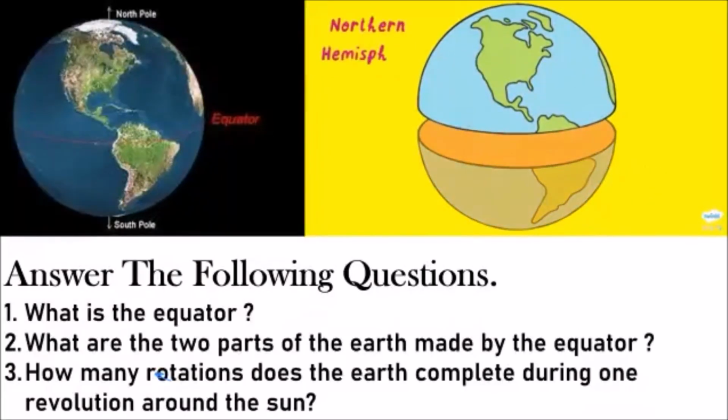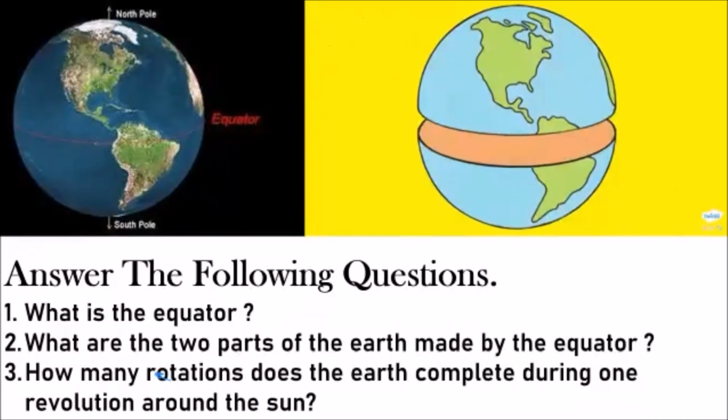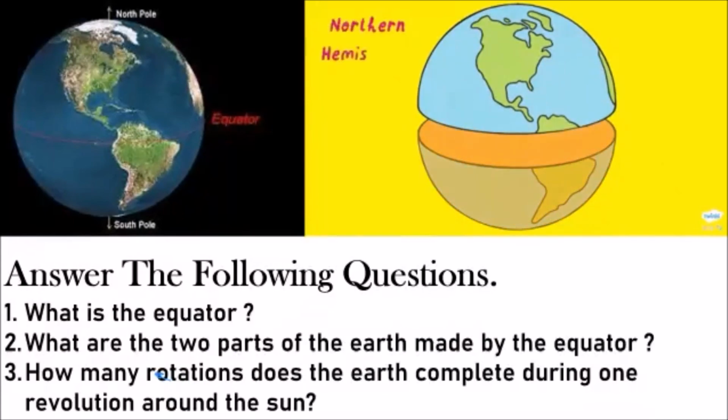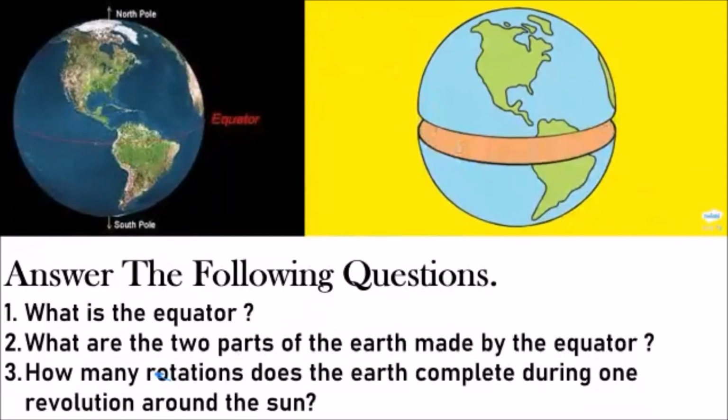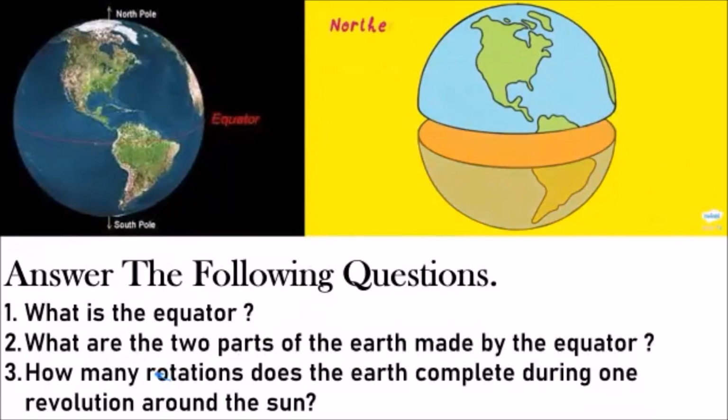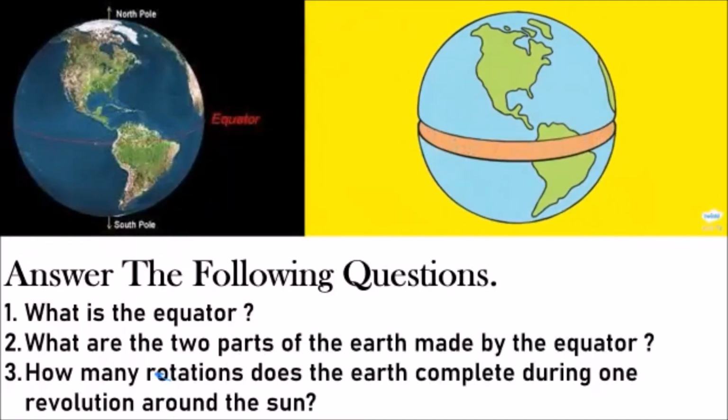Okay. Now, how many rotations does the earth complete during one revolution around the sun? How many times does it spin? Don't keep it 366, baby. Keep it 365 to be exact. 365 days, 6 hours. But now they're asking how many rotations.